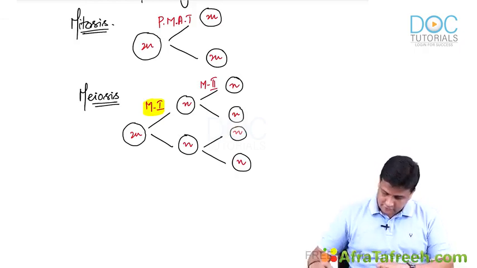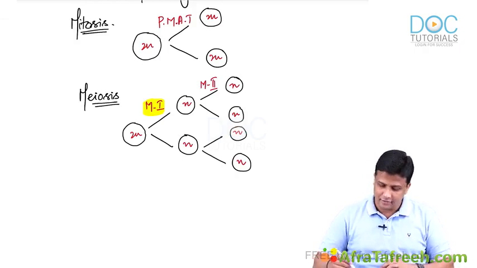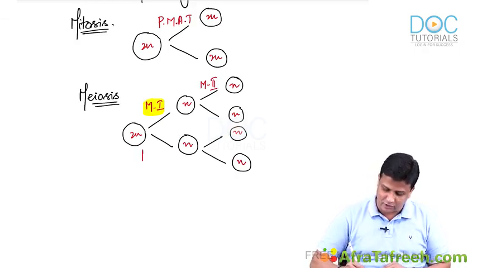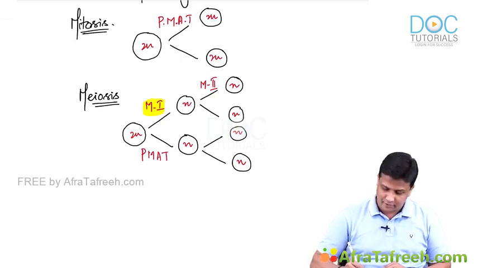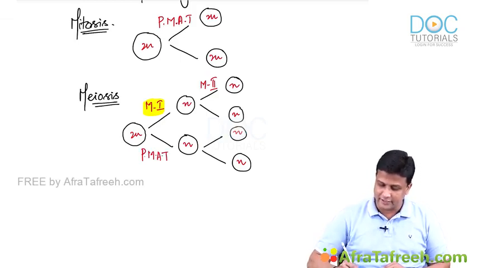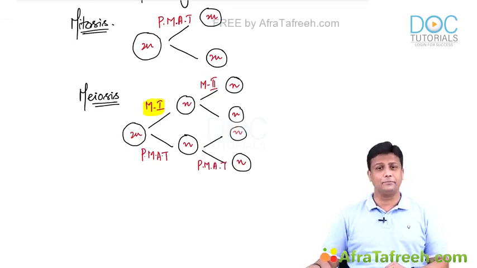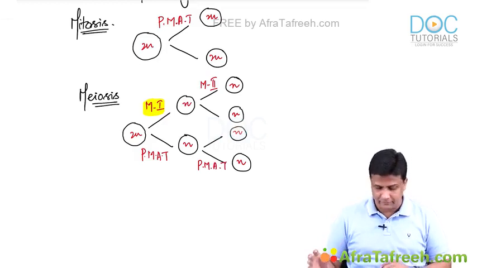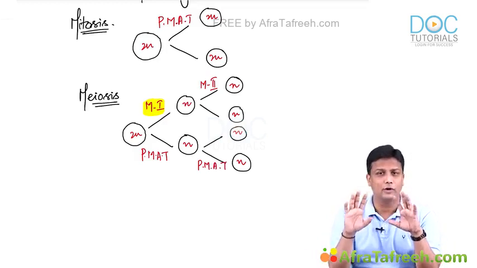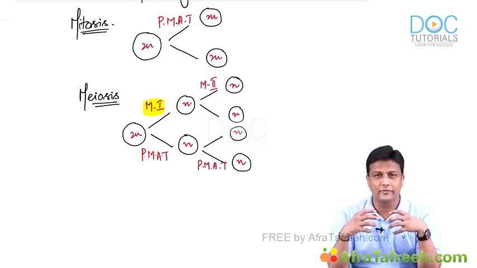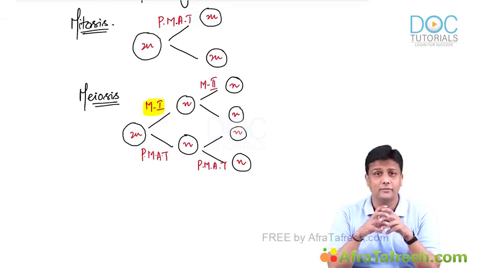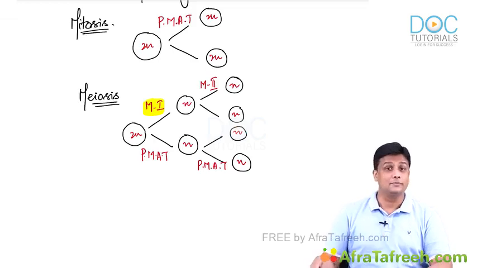And now, my dear friends, what about the stages? They are the same again. Meiosis 1 occurs in prophase 1, metaphase 1, anaphase 1, and telophase 1, whereas meiosis 2 is again prophase 2, metaphase 2, anaphase 2, and telophase 2. It occurs in the same stages. Perfect. Keep this in mind, and then we can comfortably and with confidence go towards learning about gametogenesis. First we are going to learn spermatogenesis, so let's begin now with spermatogenesis.